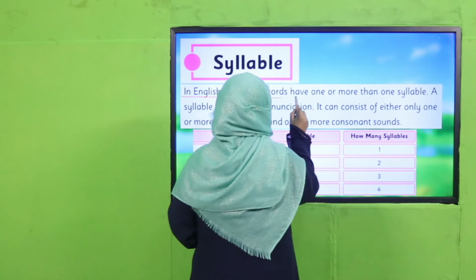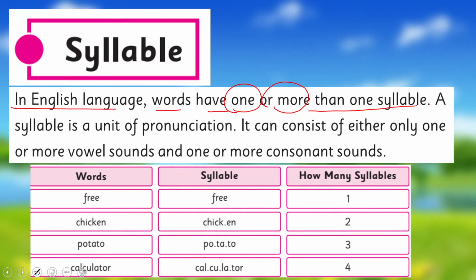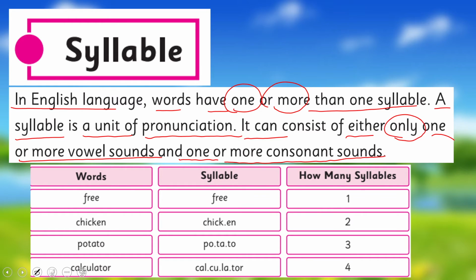In the English language, words have one or more than one syllable. A syllable is a unit of pronunciation. It can consist of one or more vowel sounds and one or more consonant sounds. So we keep on saying the word, we keep on breaking the word for its vowel sounds. Free, there is one syllable. One vowel sound, one syllable. Chicken, there are 2 vowel sounds, 2 syllables. Potato, there are 3 vowel sounds, 3 syllables. And calculator, there are 4 vowel sounds and 4 syllables.